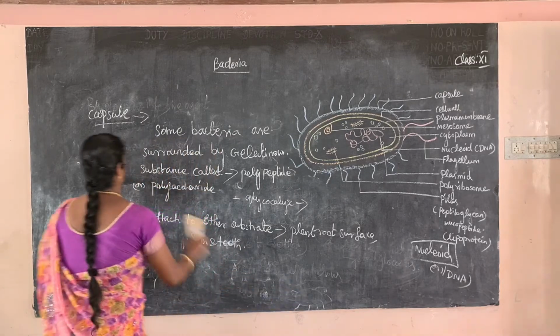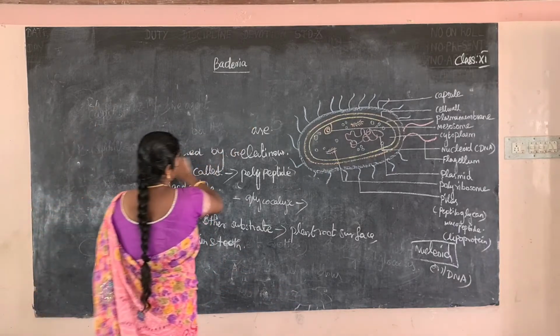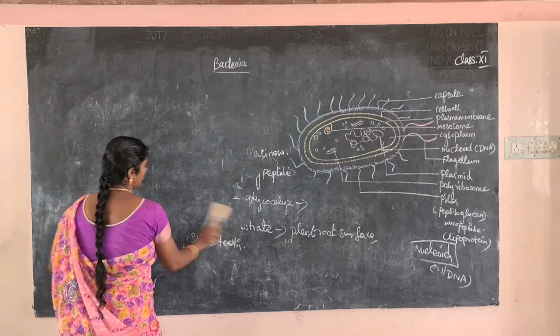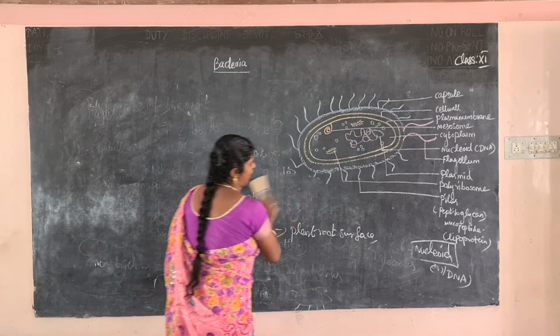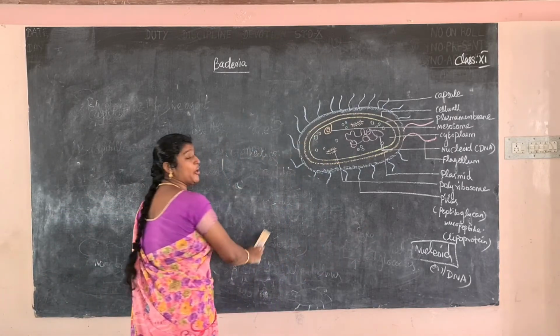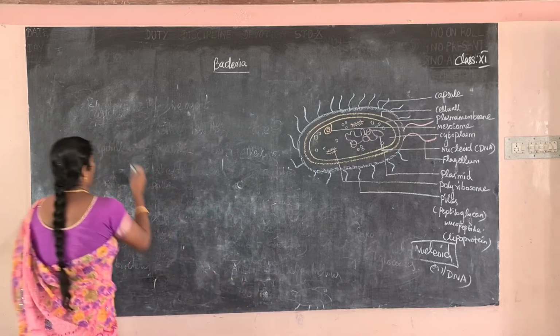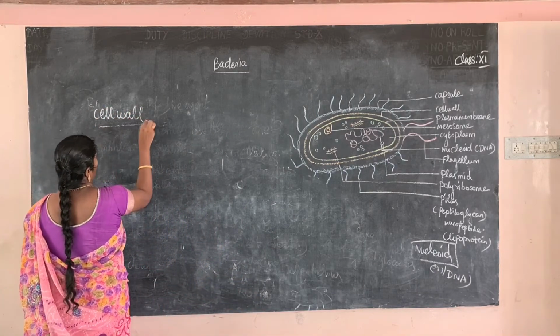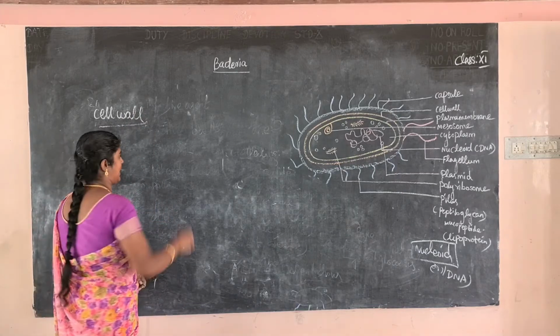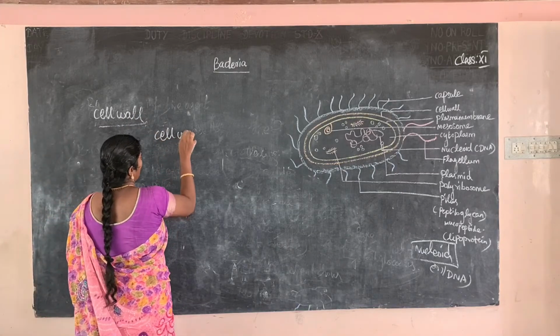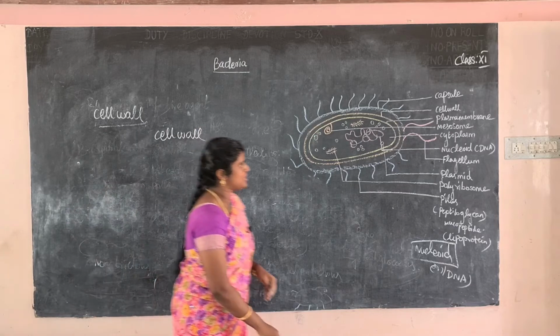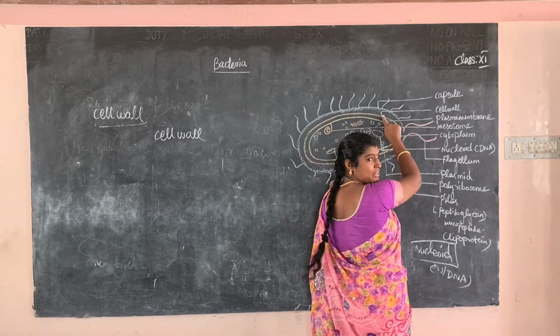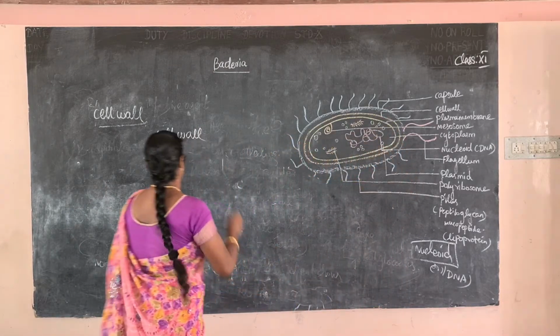Next part, the cell wall. The cell wall is made up of peptidoglycan, or mucopeptide. This is the cell wall.